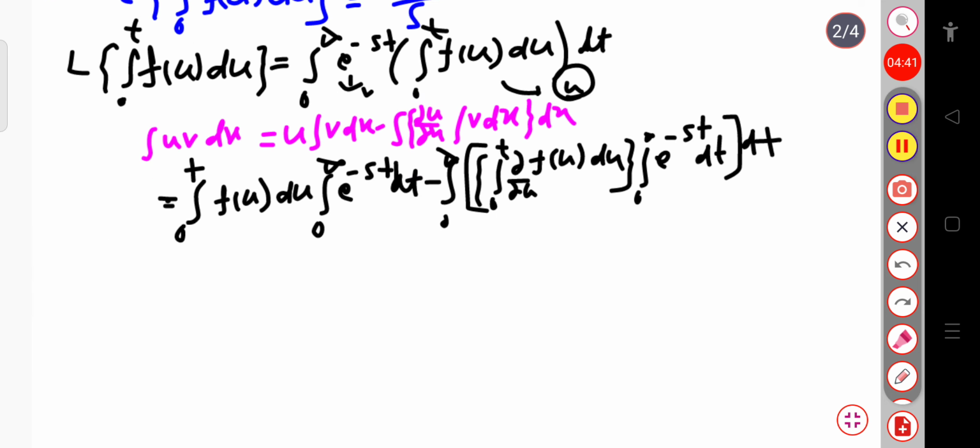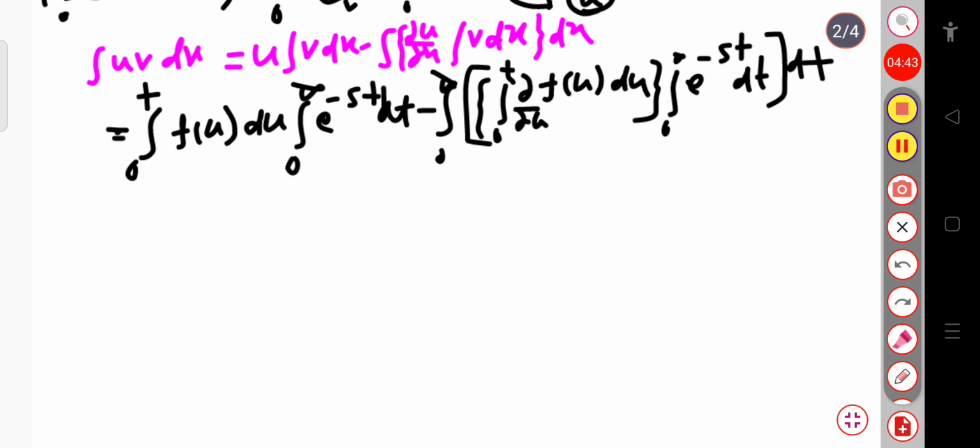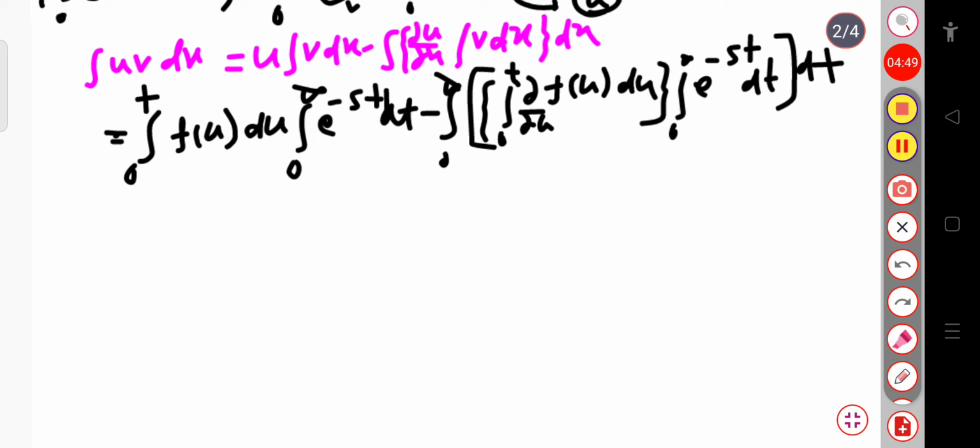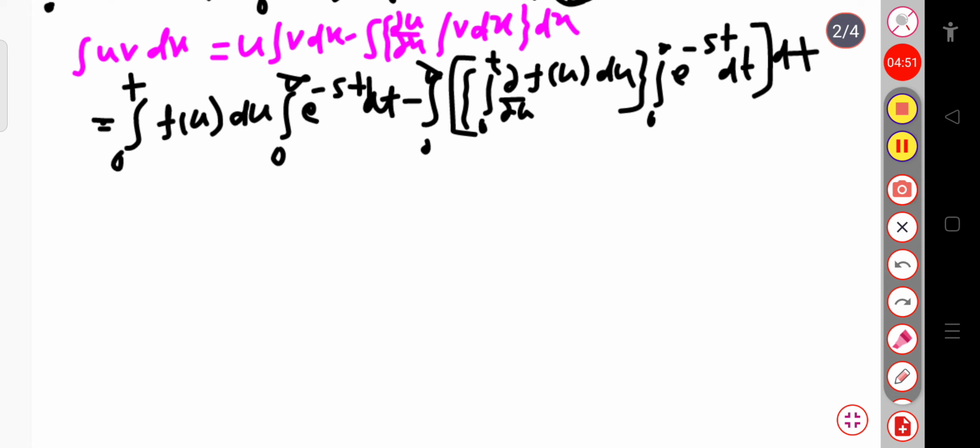Now we will solve this equation and we have to put in the limiting values. So now let us first calculate. This is equal to the integration over the limit 0 to t of f of u du, it will remain as it is.